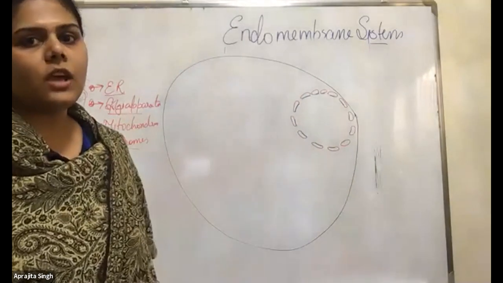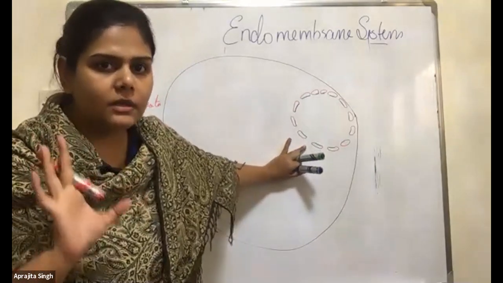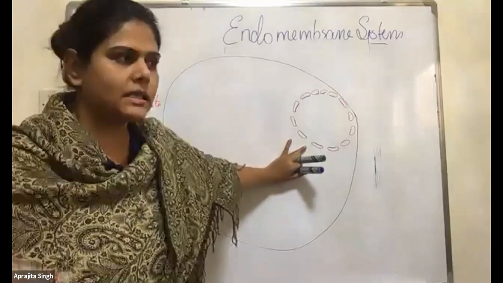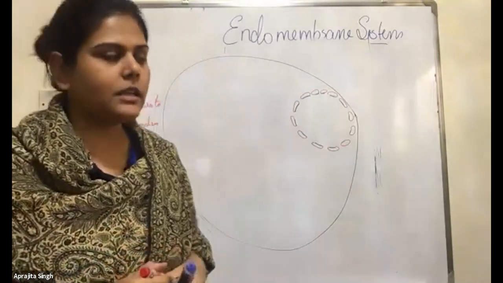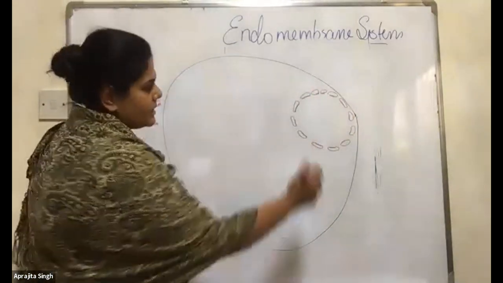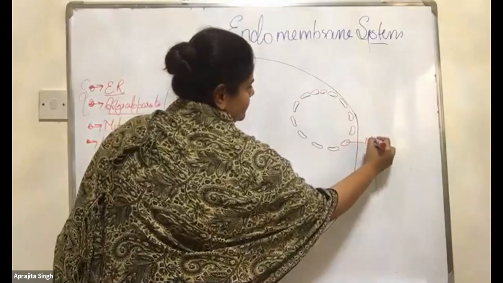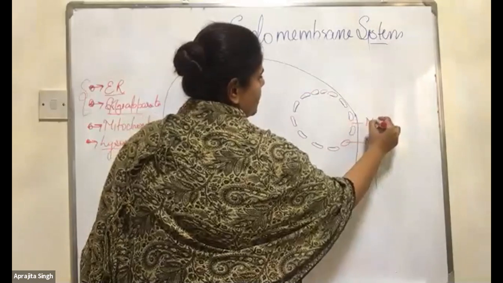See, this is the structure of the nucleus. Today I am not describing the nucleus; we will see the nucleus in the next class. Today we will be seeing the endoplasmic reticulum. This is the nucleus. This is the nuclear membrane. This is the nuclear membrane. This is the nuclear core.